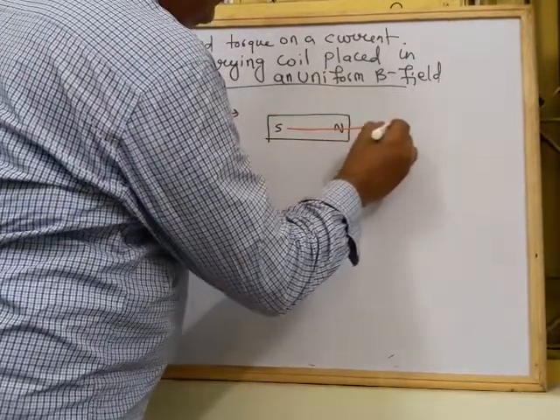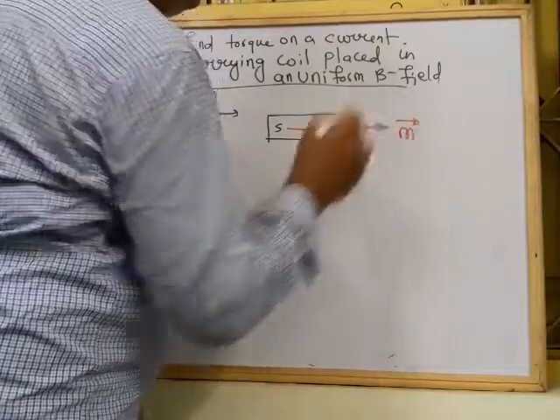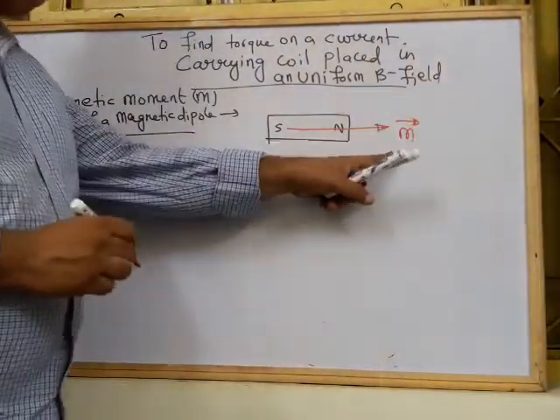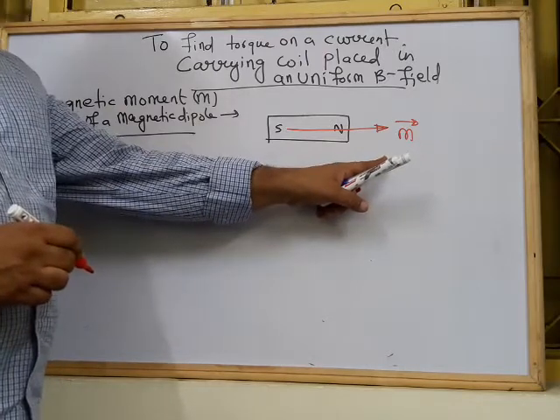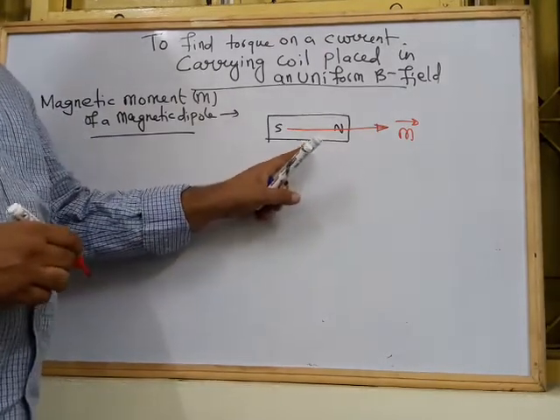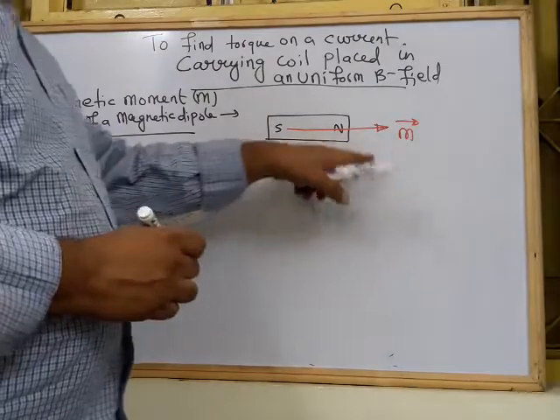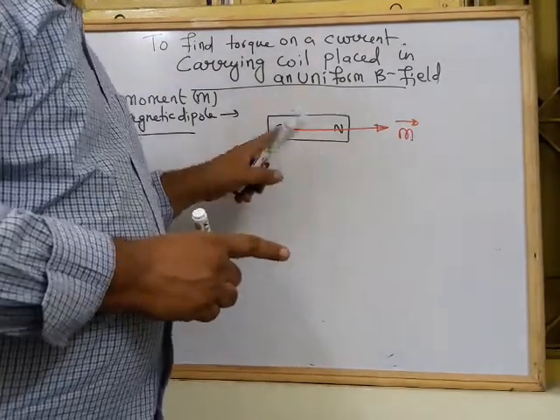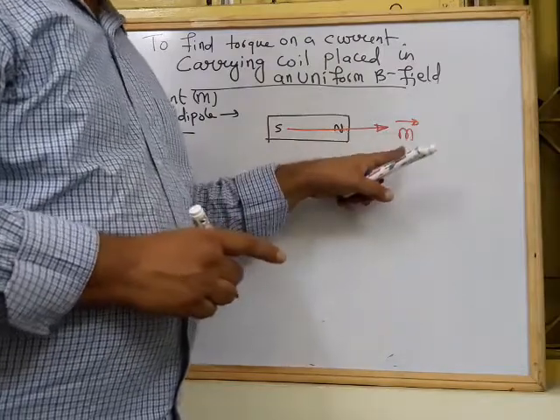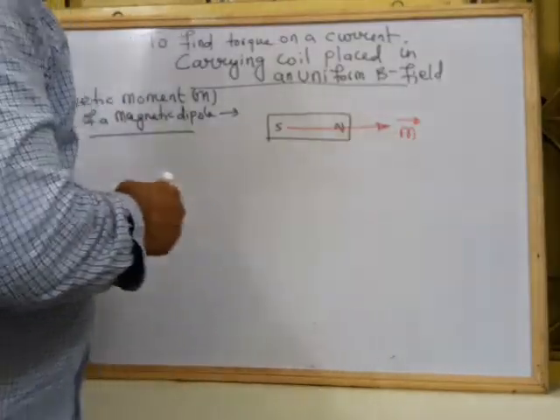So you can represent it like this. This is a magnetic dipole moment. It is a vector quantity and it is the property of a magnetic dipole, pointing from south to north, and it is represented by the small letter m.